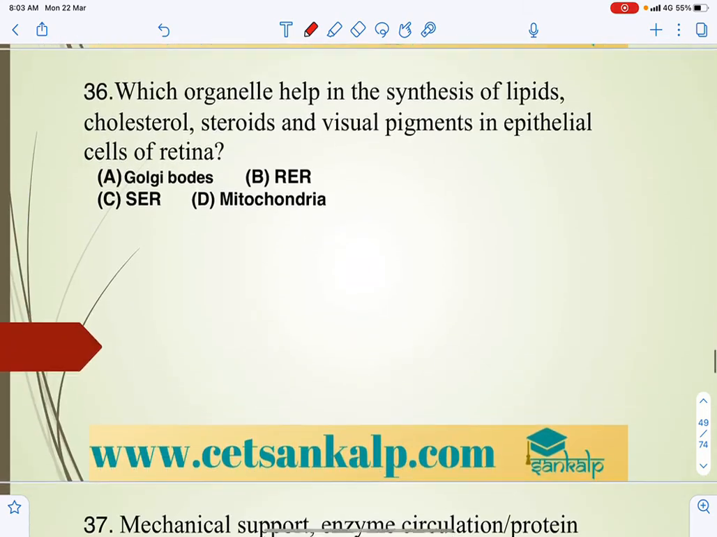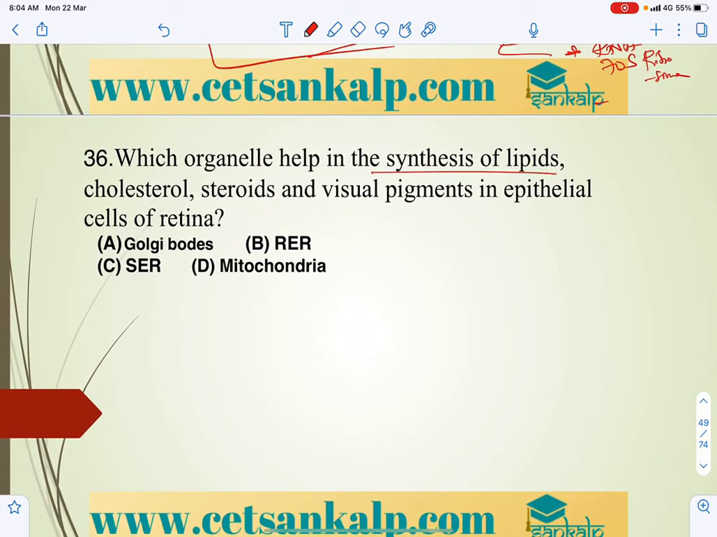Next question: which organelle helps in the synthesis of lipids, cholesterol, steroids and visual pigments of the epithelial cells of the retina? Rough endoplasmic reticulum is involved in protein synthesis, and smooth endoplasmic reticulum plays the major role here, so the answer is smooth endoplasmic reticulum, for the synthesis of lipids, cholesterol, steroids and visual pigments.